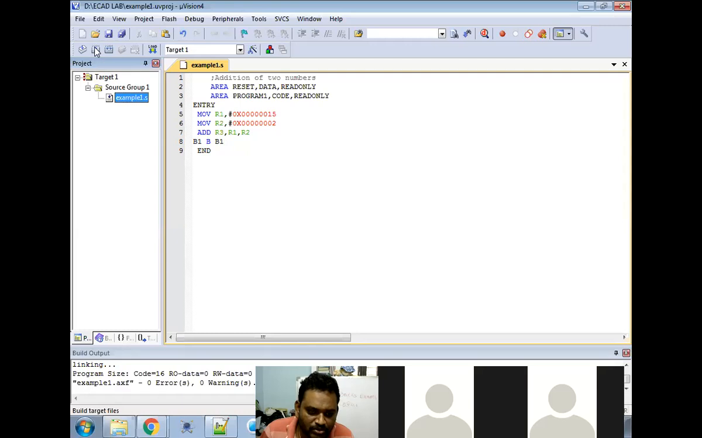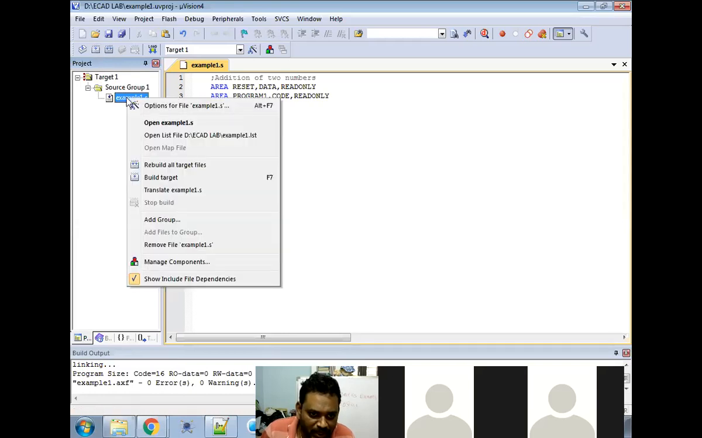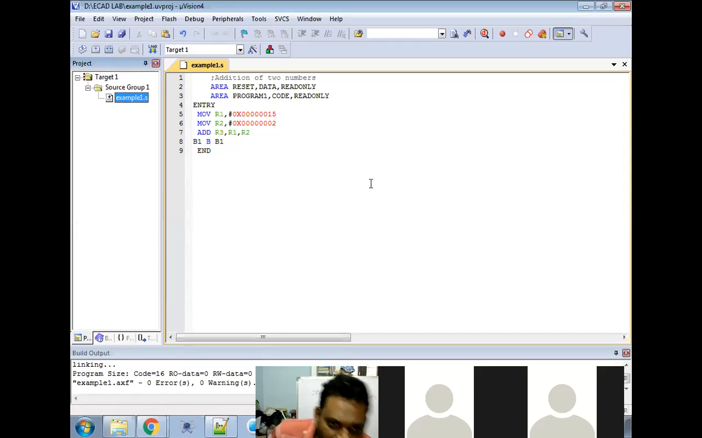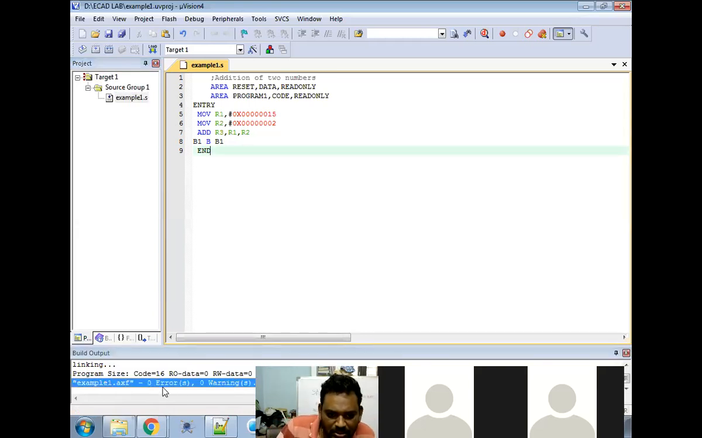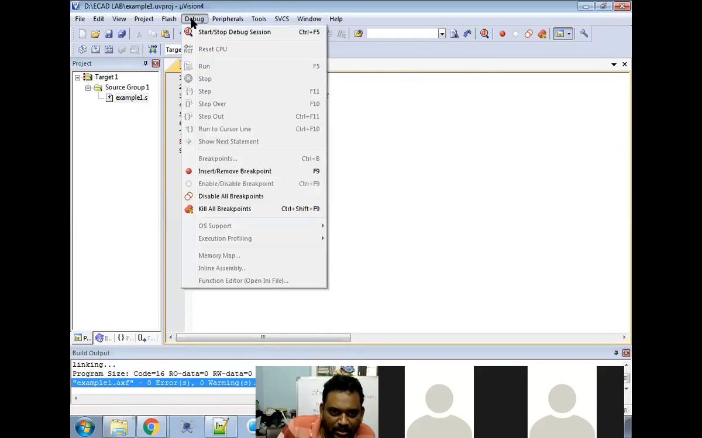If you press F7 also, no problem. Directly you can build also, no problem. The choice is yours: right click and build target. Both are the same. Once building is completed, you need to check the errors and warnings here. I got 0 errors and 0 warnings. So now I want to go with the debug. Here there is a debug button. If you don't want that, go to the debug menu and click on start stop debug session.